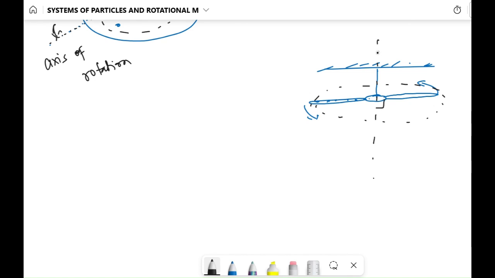This is the axis around which all these particles are moving on a circular path. So we can say this body is in rotation, and it is not being displaced from one position to another. So this motion is pure rotation or pure rotational motion.